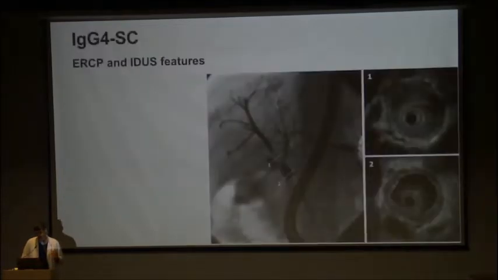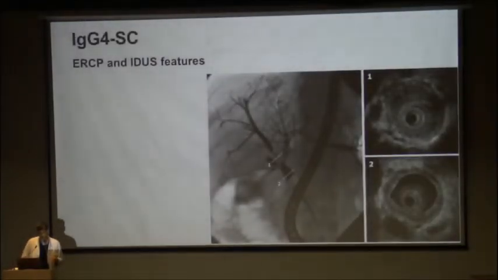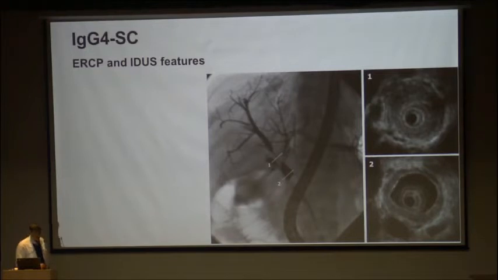Now, when we do an ERCP and we also do an IDUS, certain characteristic changes related to pathology are found. We find these long strictures, and I shall just describe them in the next slide. What is very characteristic of an IDUS, which is an intraductal ultrasound, is that here we pass a high frequency probe inside the bile duct and image from within outside. So we can get a very beautiful magnified view of the bile duct wall. And what we see is that there is a uniform thickening of the bile duct wall with preserved epithelium. This white is the epithelium.